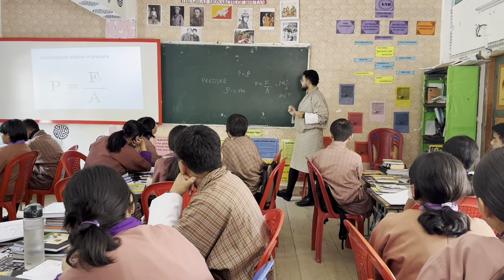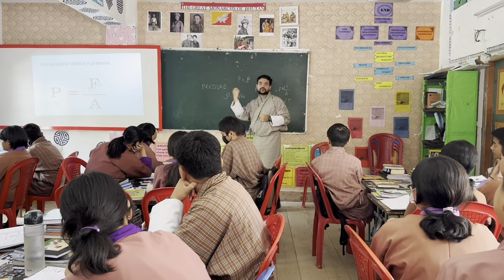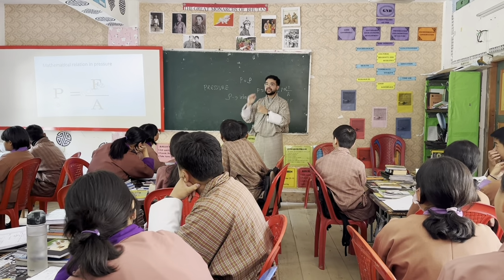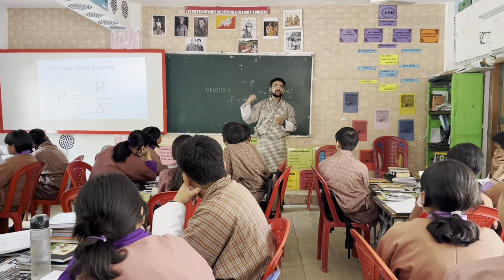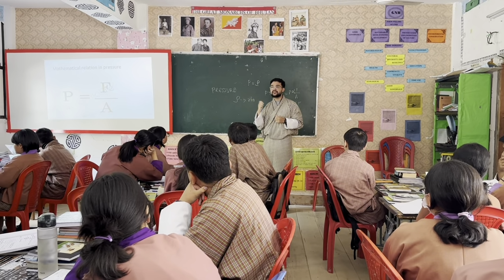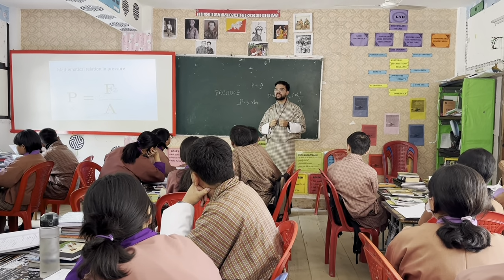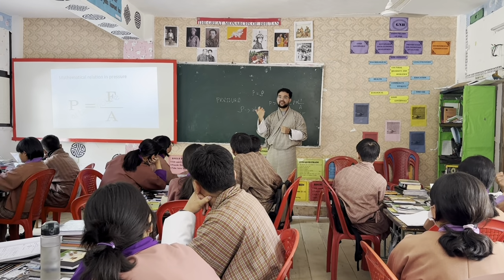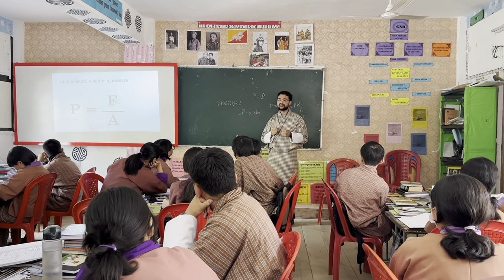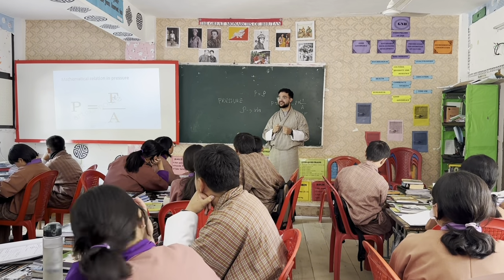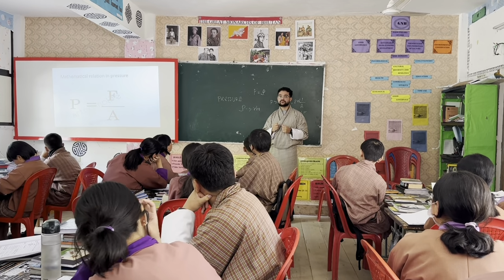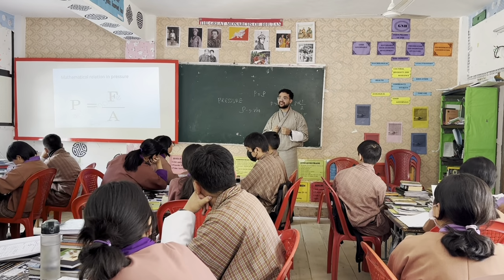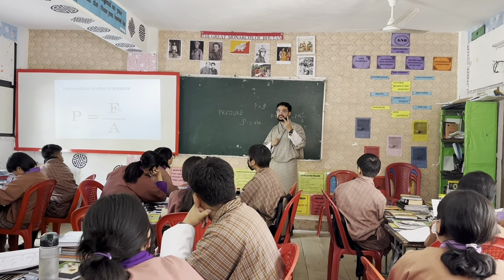There might be questions like, if you walk on one leg and on both legs, which one will be easier for you to walk? Both legs. Why? More area on the ground. More area means less pressure. Two feet means more area.